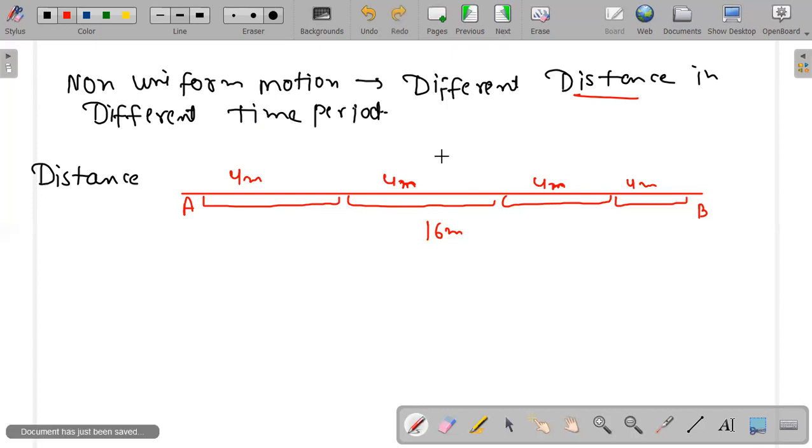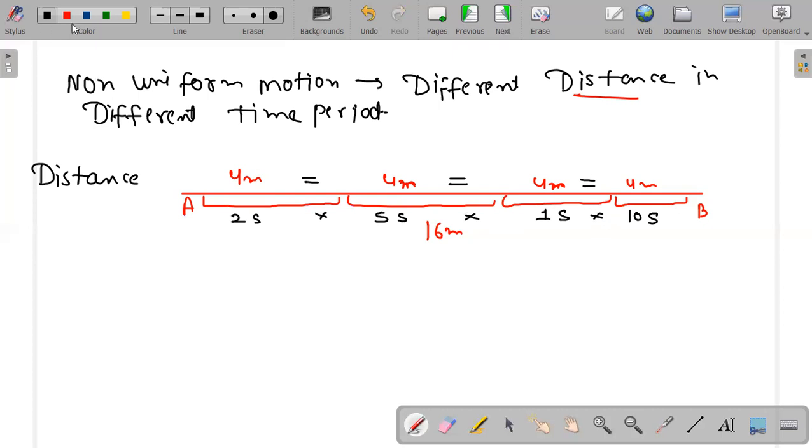Right now I'm making distance the same and time period different. So it is completing 4 meter in 2 seconds. It is completing another 4 meter in 5 seconds. Then the car completes 4 meter in 1 second, and it completes another 4 meter in 10 seconds. You can see that they are not the same, they are different. So that is the difference in time period.